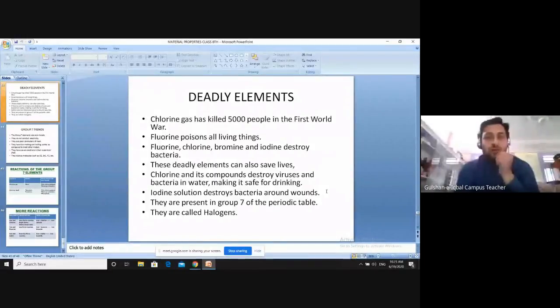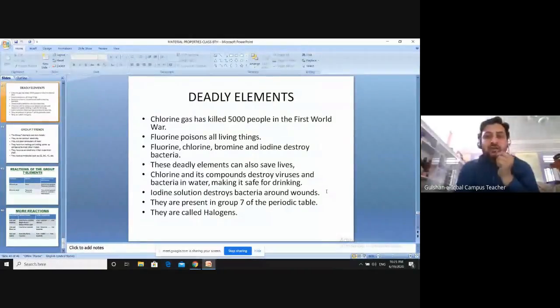Okay, then comes fluorine. Fluorine can poison all living things. If any living thing inhales or takes in fluorine, their body can be poisoned. Okay, it can become poisonous. Now we have fluorine, chlorine, bromine and iodine. These are all group 7 elements.